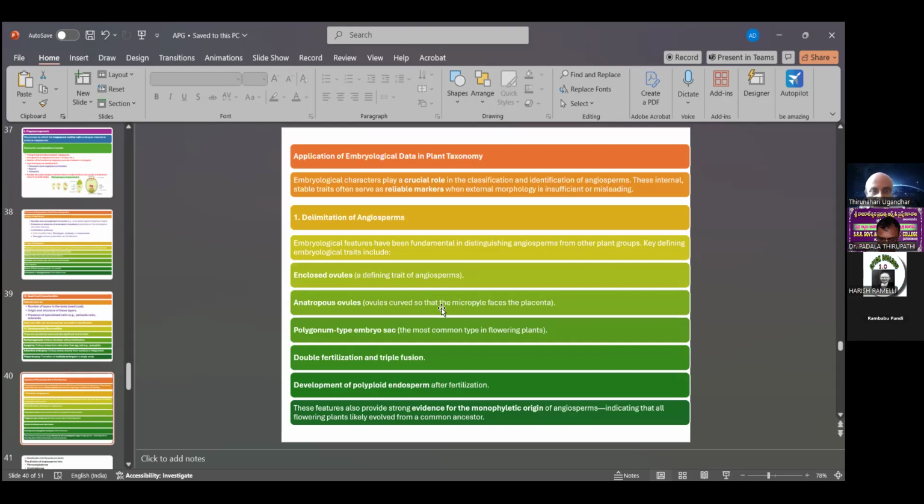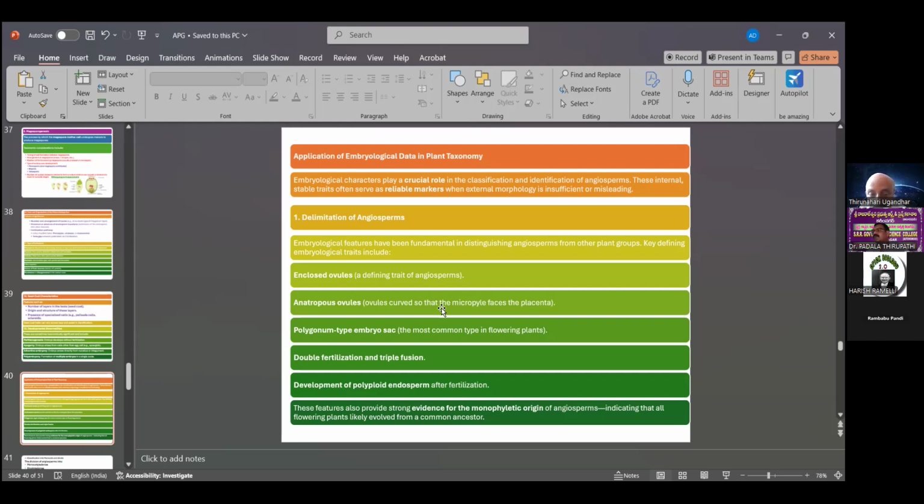So what are the applications of embryological data in taxonomy? One application is the delimitation of the angiosperms. That is one character. Then the second one is the embryological features. Embryological features have been fundamental distinguishing characters: enclosed ovules, anatropous ovules, polygonum type embryo sac, double fertilization, and the development of polyploid endosperm.